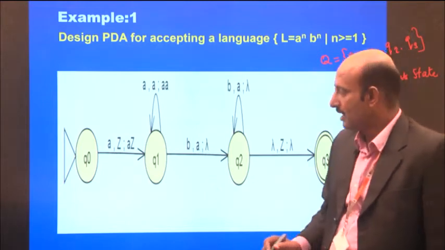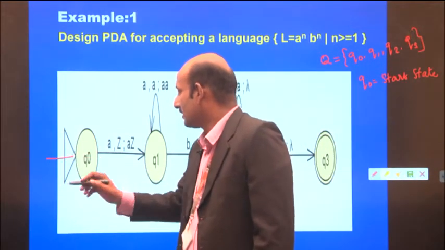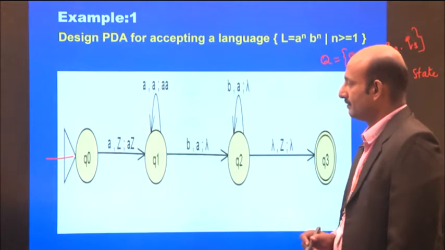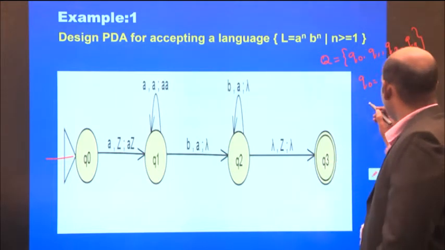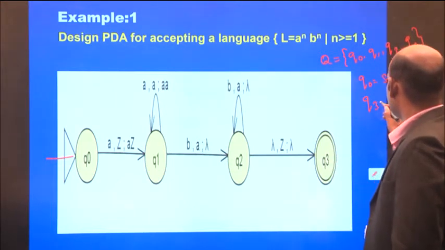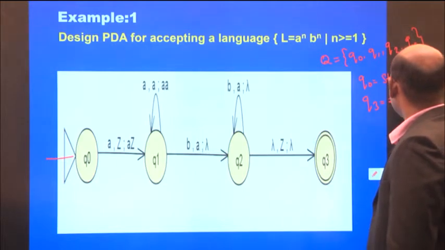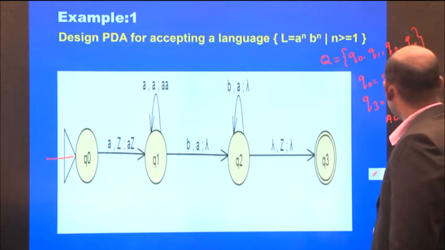Q0 is the starting state, and Q3 is the final or accepting state.